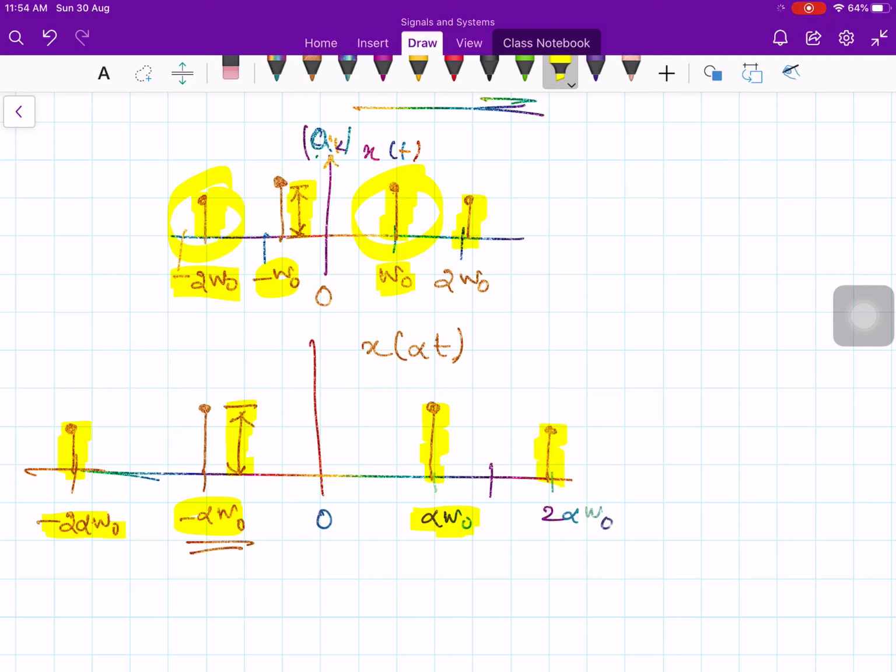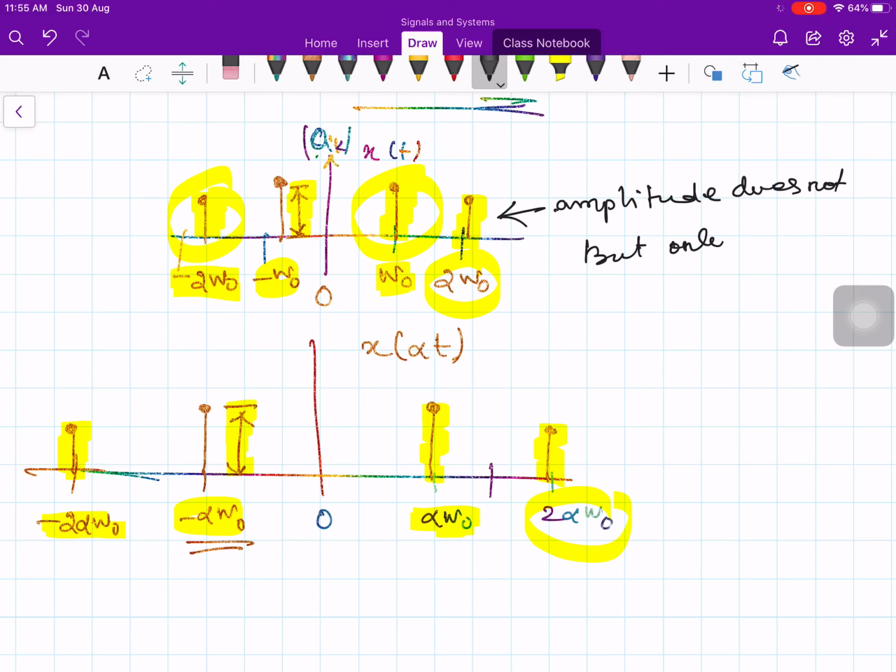Now it is at 2 omega naught, it is at 2 alpha omega naught. The coefficient amplitude does not change, only the locations are changed. That's what we mean by time scaling.